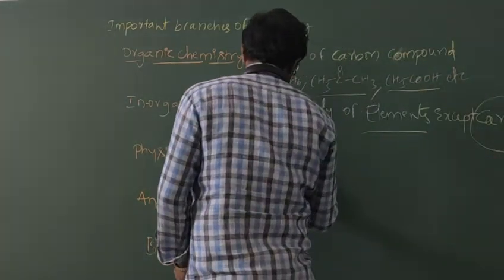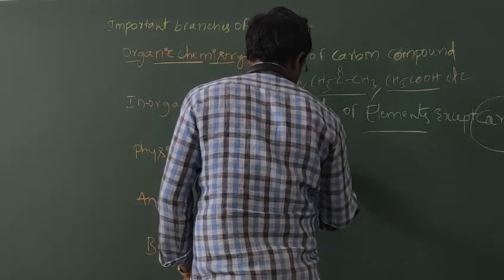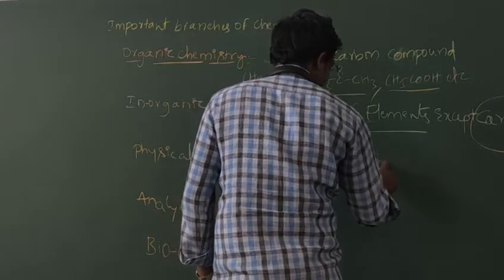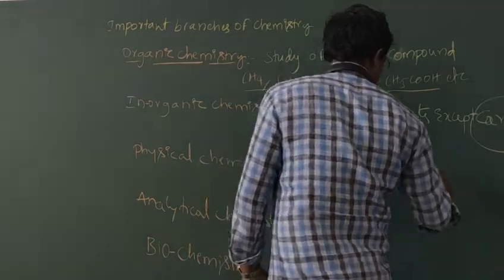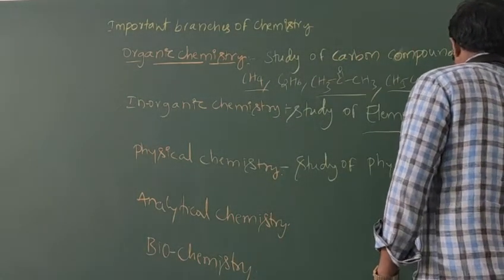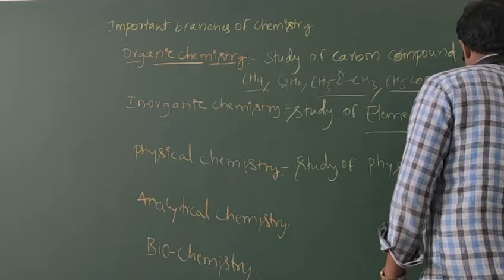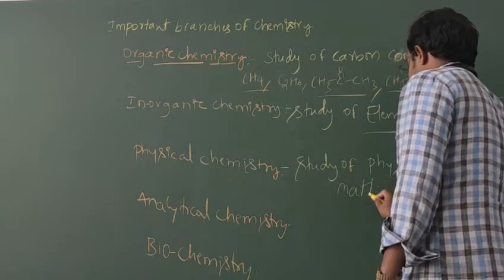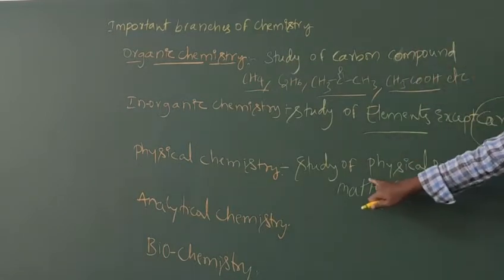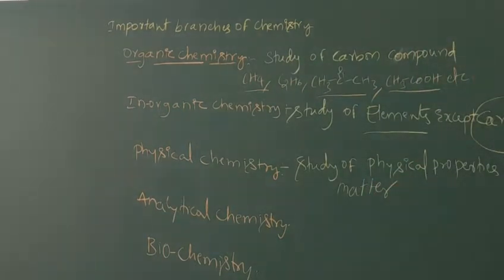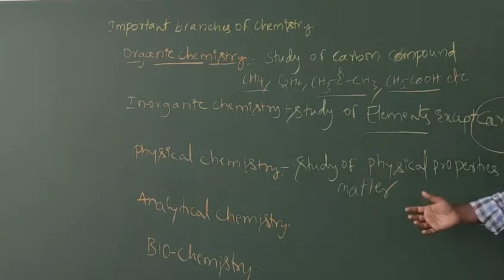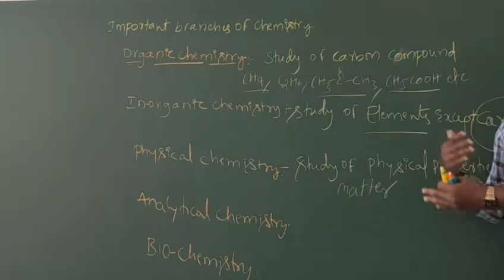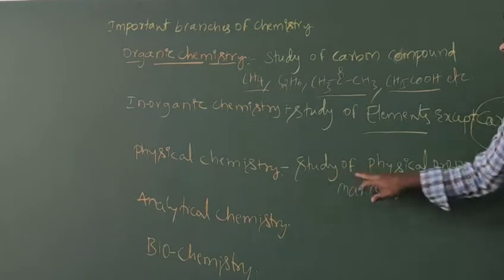Next, physical chemistry means the study of physical properties of matter. Physical properties of matter means what the structure of a molecule is, what its shape is, the types of bonds present between two atoms, and the energy of a molecule.